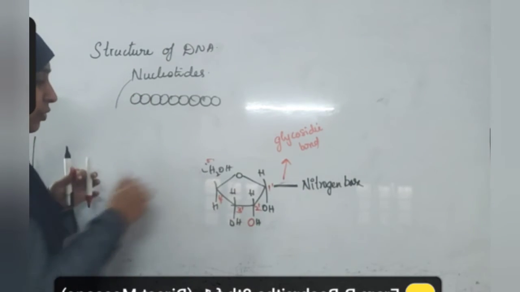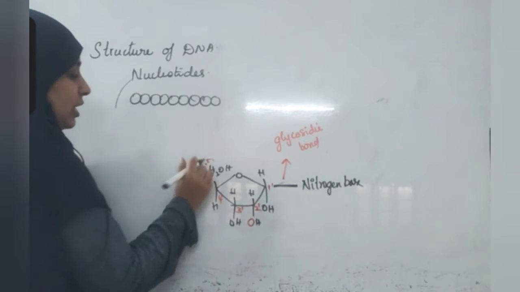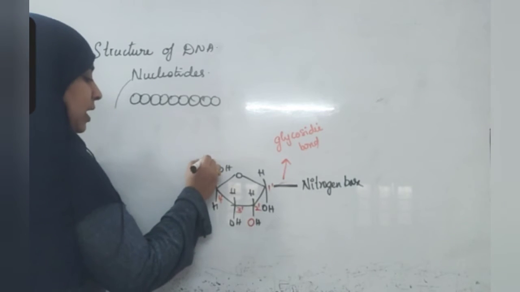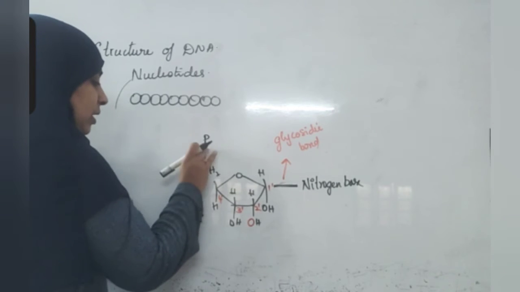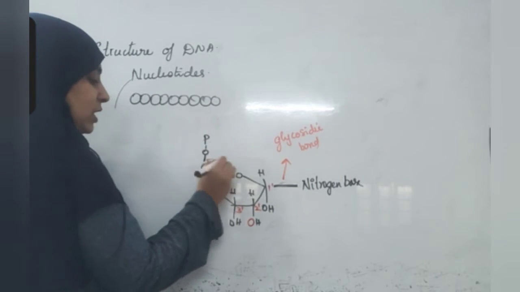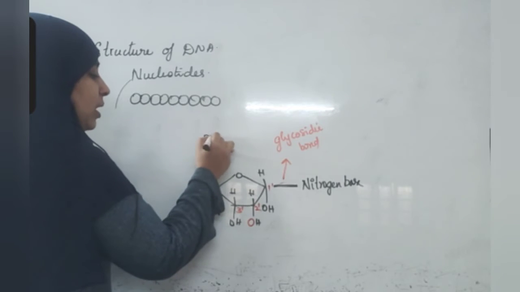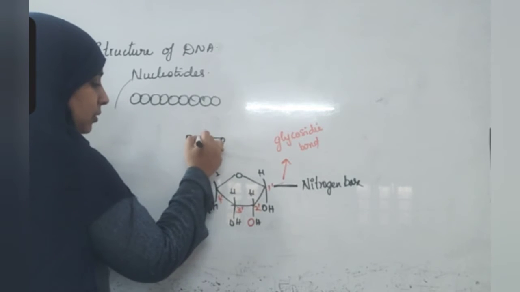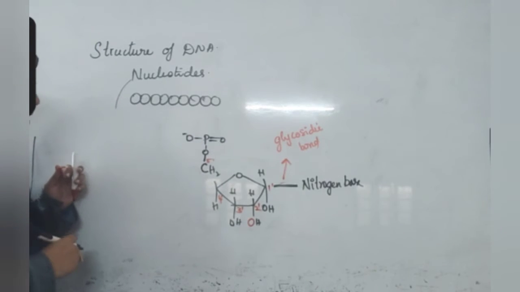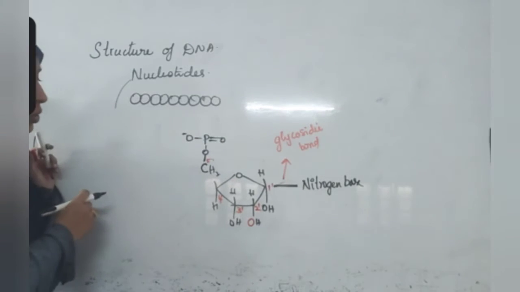And at the fifth position, to this carbon atom, a phosphate molecule will be attached. OH will go, OP will be formed. This is the structure of phosphate molecule.